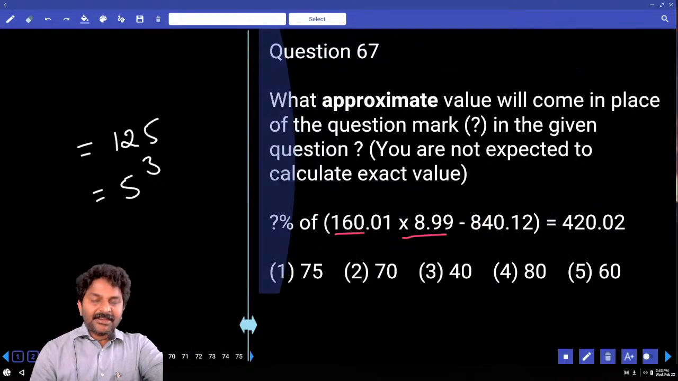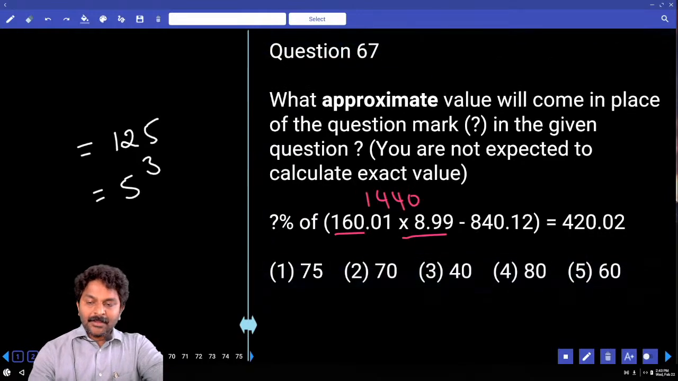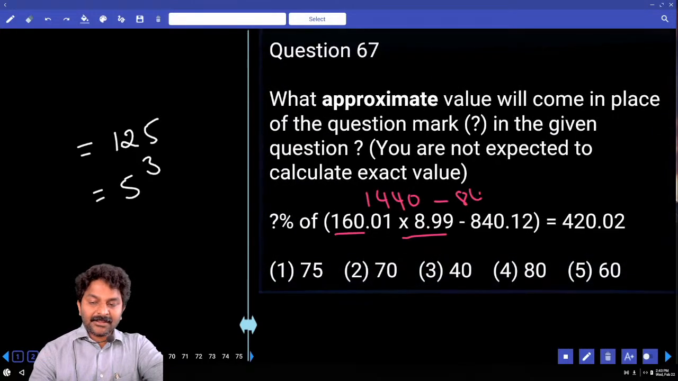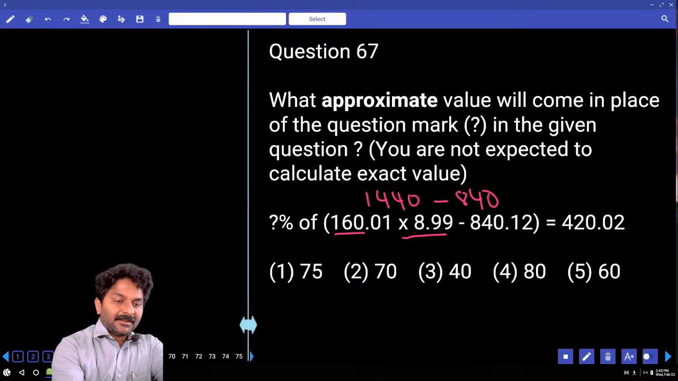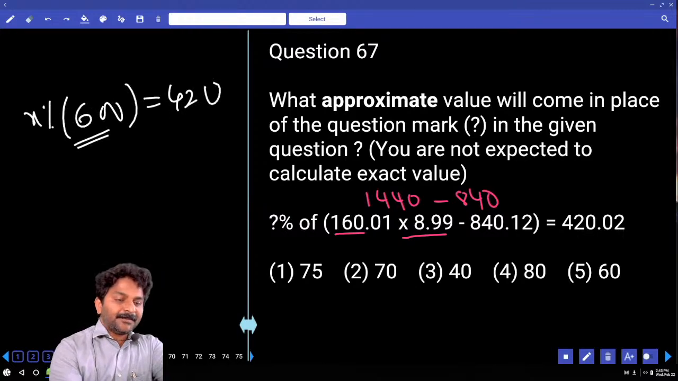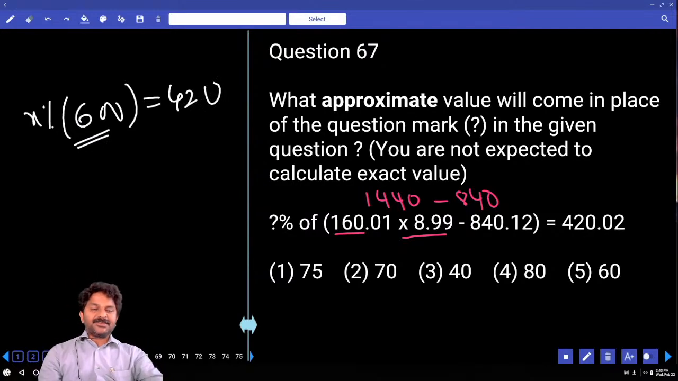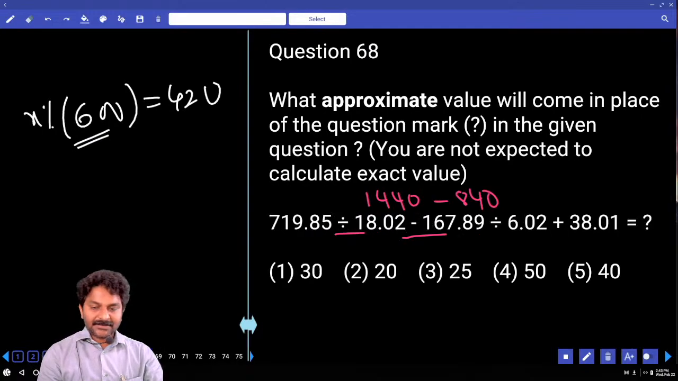One 169 times 1440 minus 840. 600. Upon 600, what percentage is 420? What is 10%? 60. 7 times is 420 only. 10% 7 times, 70% answer.